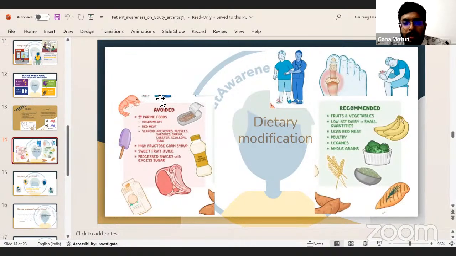Dietary modifications in patients with gouty arthritis. The substances to be avoided are those which are high in purines, such as organ meats, red meat, seafood such as mussels, shrimps, lobsters, and high fructose corn syrups, sweet fruit juices, processed snacks and excess sugars. The recommended diet is fruits and vegetables, low-fat diets, lean red meat, poultry, legumes, and whole grains. These are the dietary modifications in patients with gouty arthritis.